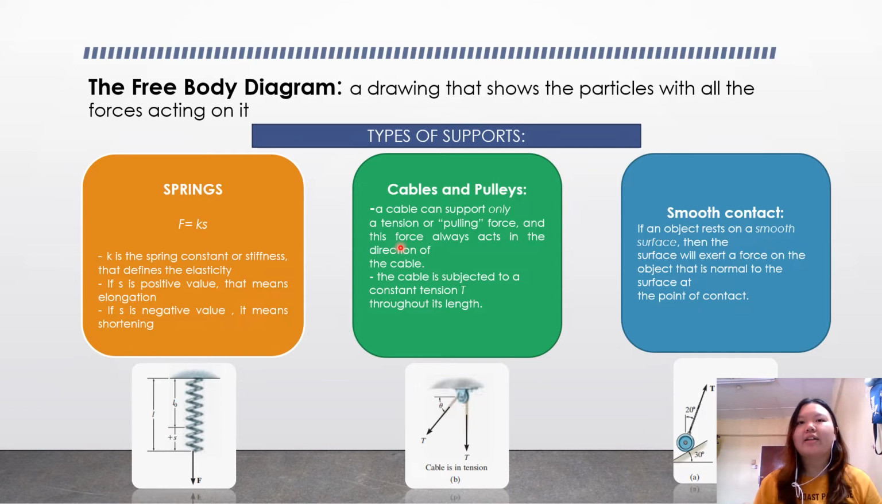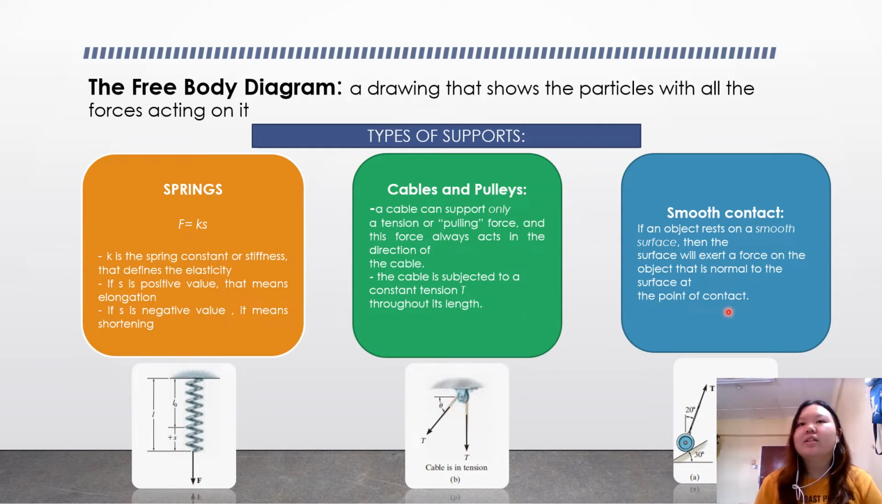A cable can support only a tension or pulling force, and this force always acts in the direction of the cable. So it just follows the direction of the cable and is always a pulling force. The cable is subjected to a constant tension T throughout its length. So you can refer to the picture here.